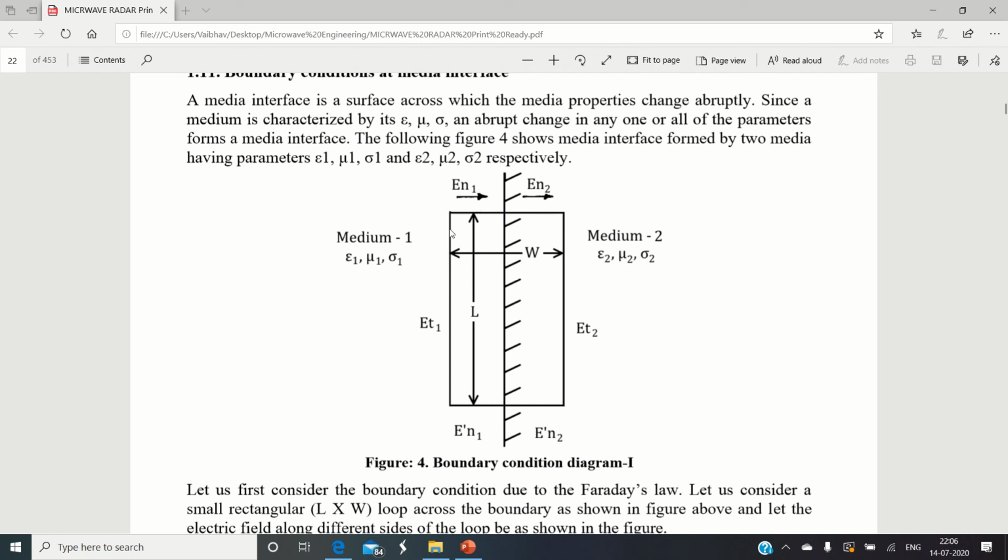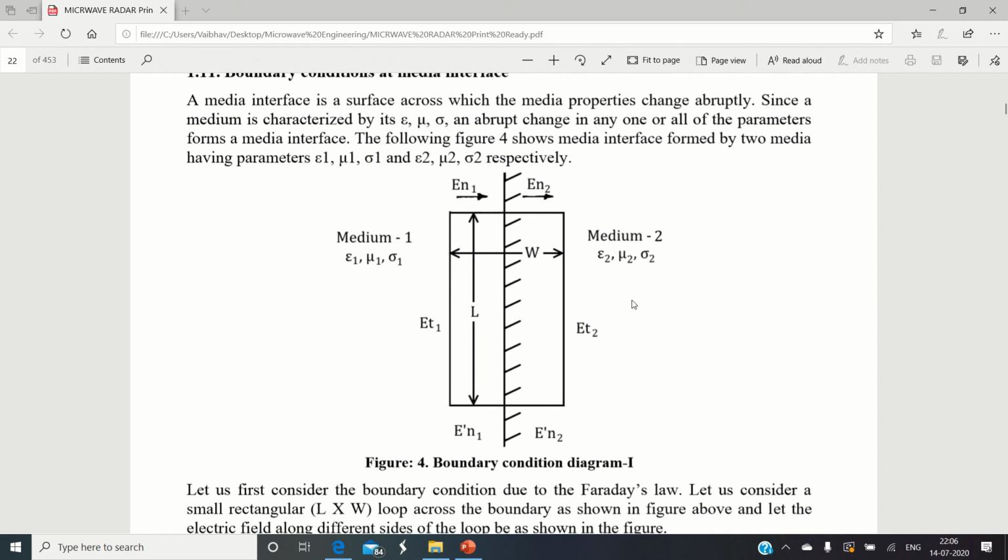So whenever two different mediums are separated, a boundary is hypothetically produced between these two mediums, which is actually separating them from each other. So this hatched line is indicating a separating boundary between medium number 1 and medium number 2.